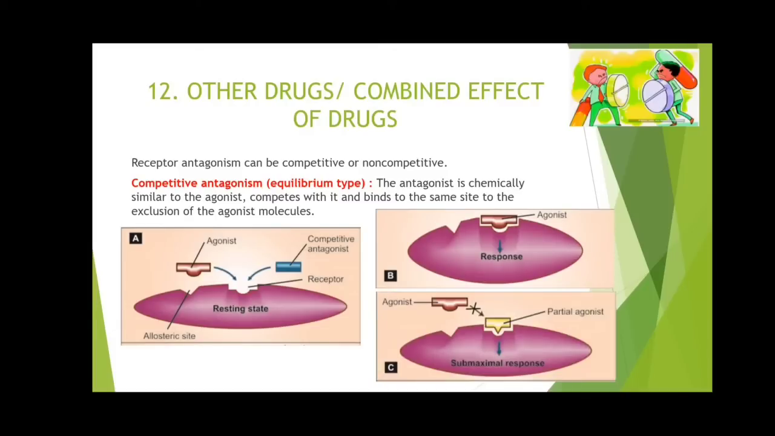Figure A says that a competitive antagonist is one that has physical similarity with that of the agonist. Okay, and when it binds with the receptor, there won't be production of the action. When an agonist binds to a particular receptor binding site or agonist binding site on the receptor, response will be produced. Similarly, partial agonist will also prevent a full agonist from binding, and a sub-maximum response is produced, as you can see in figure C.